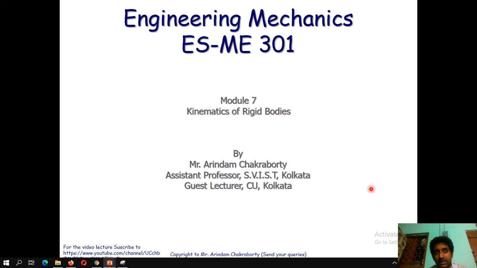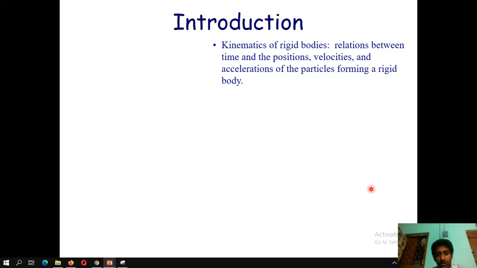So what is a rigid body? A rigid body is considered to be a body whose deformation is so negligible, so minute, that we don't take it into consideration. Okay, so we know what kinematics is, as I have told you, particles and rigid bodies are the same thing. So here we learn about how it works, the classifications of rigid body.